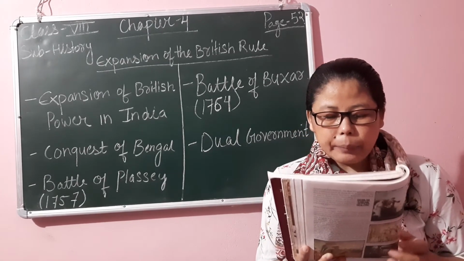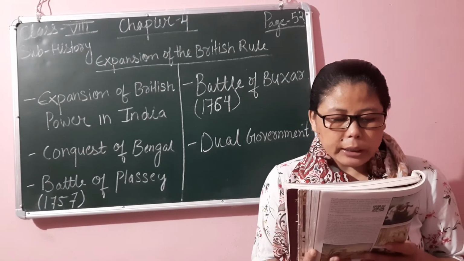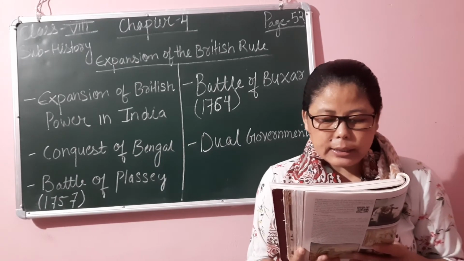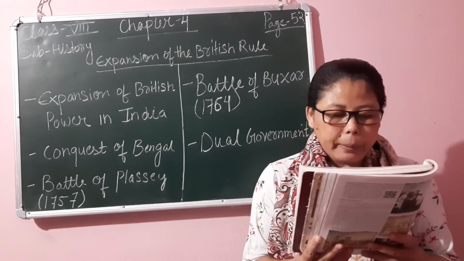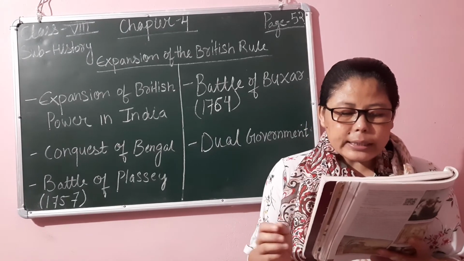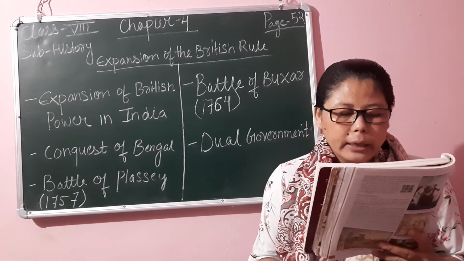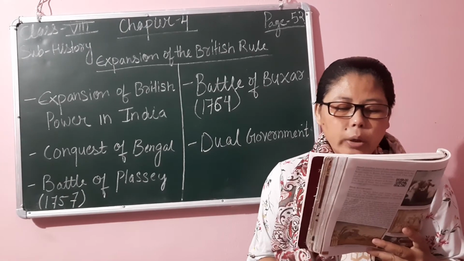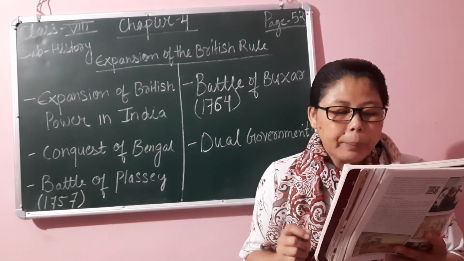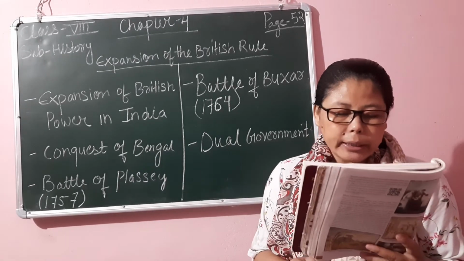This kind of mismanagement did not go unnoticed in England, since the British East India Company was the only company that was granted permission by the Queen to trade in India.